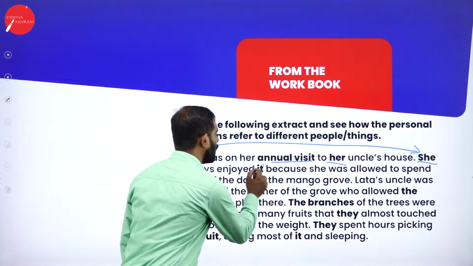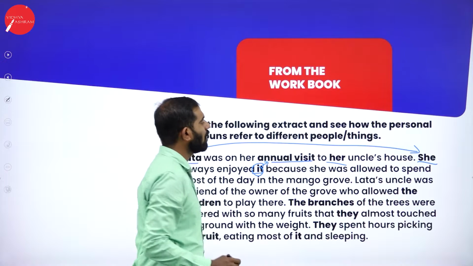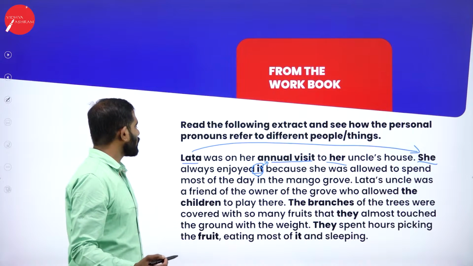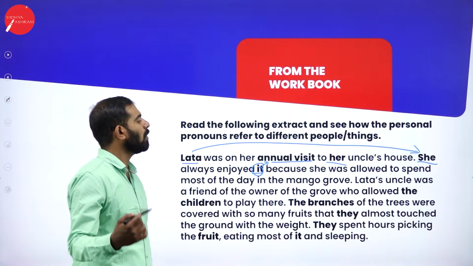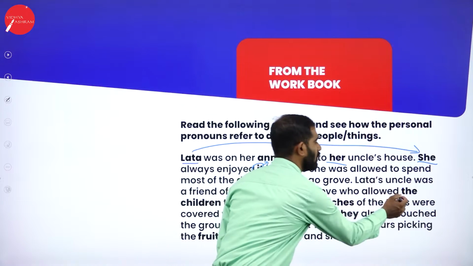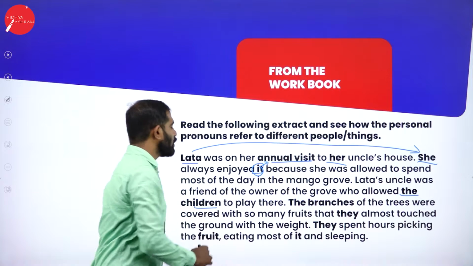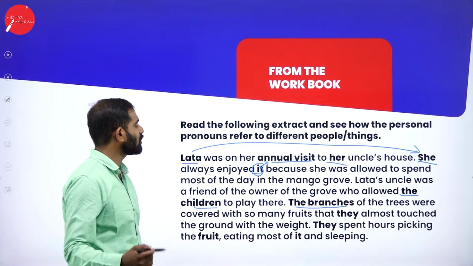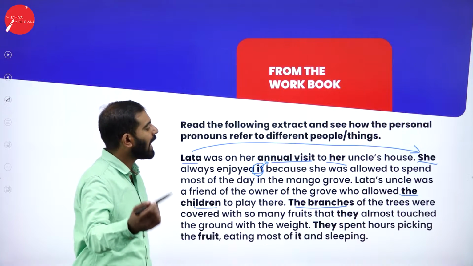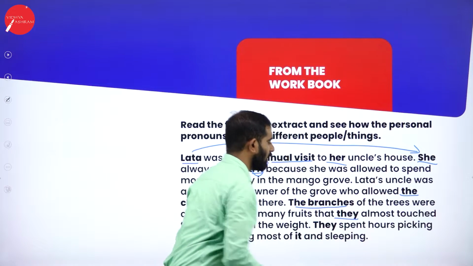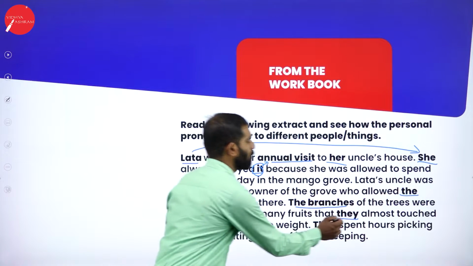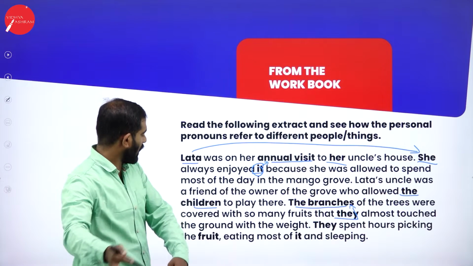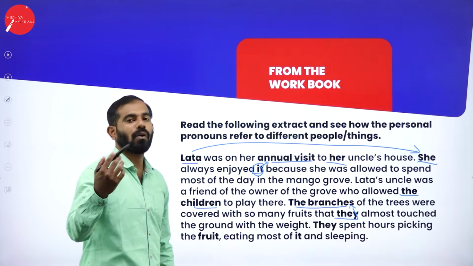Try to observe Lata, and she refers to Lata here. And what is it here? It refers to the annual visit. Lata's uncle was a friend of the owner of the grove who allowed the children to play there. The branches of the trees were covered with so many fruits that they touched. What does they refer to? The branches. They refer to the branches. They almost touched the ground with the weight.